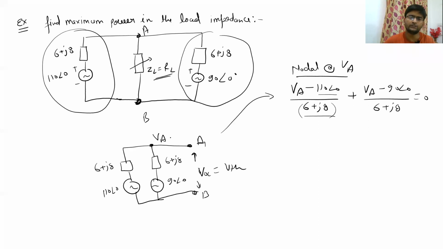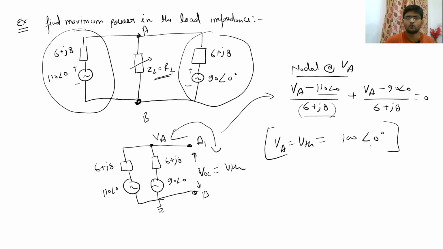Coming back to the question, this VA is nothing but equal to VTH, as we have taken this as our reference node. Solving this, you can now solve it very easily. We will get our VTH, which is nothing but VA, equal to 100 angle 0 degrees. You just solve it, you will get this answer. So we got our VTH of the Thevenin circuit. Now we have to get our ZTH. So let's calculate ZTH for the given circuit.